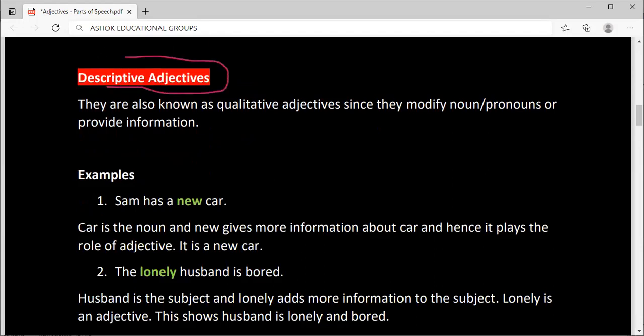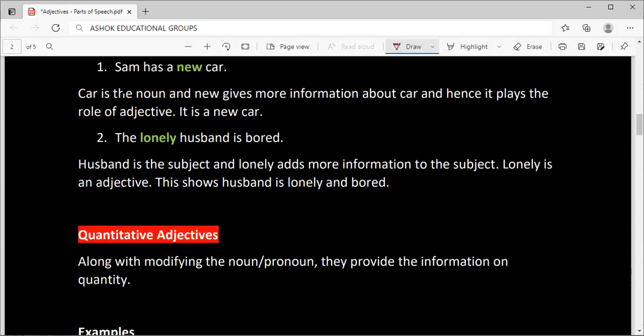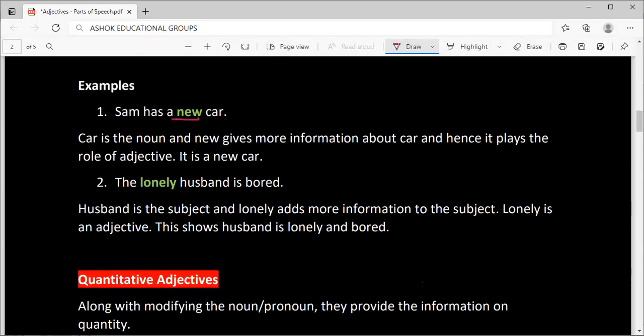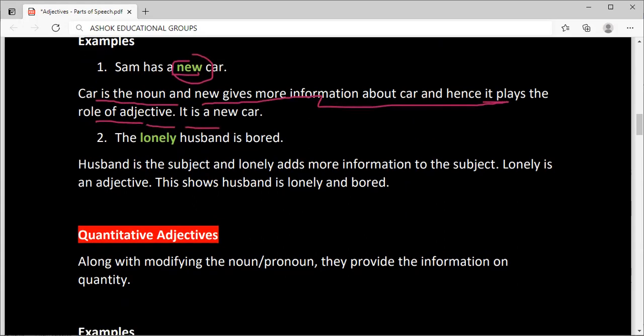Descriptive adjectives. Definition: they are also known as qualitative adjectives since they modify noun or pronoun, provide information. So descriptive, describing noun or pronouns. For example, one: Sam has new car. So he has a car now, either that new or old, like that. Car is the noun and new gives more information about the car and hence it plays the role of adjective. It is a new car.